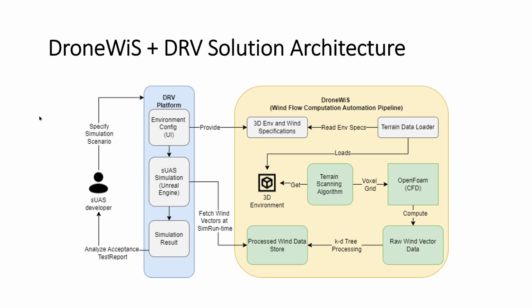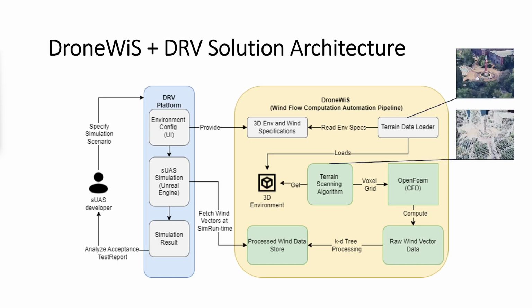Developers will still use the original platform and provide the 3D environment specification. Then the terrain is fetched and scanned using a voxel grid scanner in the DroneWiS component. Then the scanned voxel grid is sent to the OpenFOAM CFD tool to compute wind vectors.